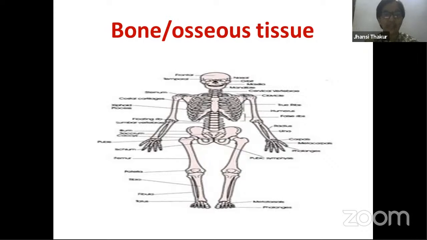How many bones are there in our body? There are totally 206 bones present in our body. This is all in short the bones that make up our body. So this is the femur bone, or the thigh bone.